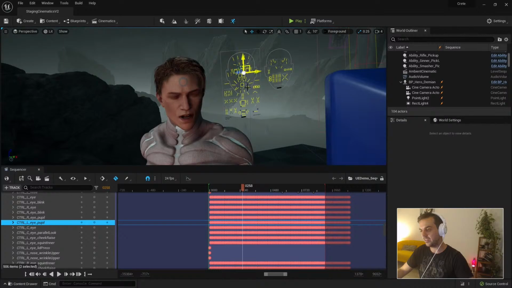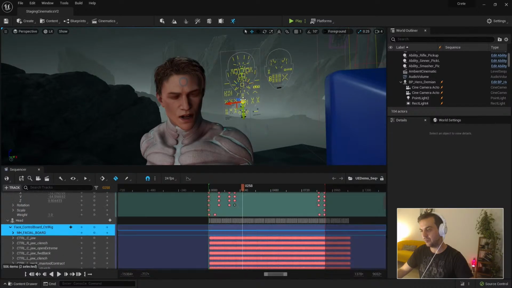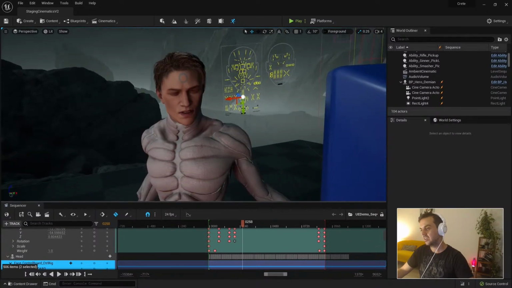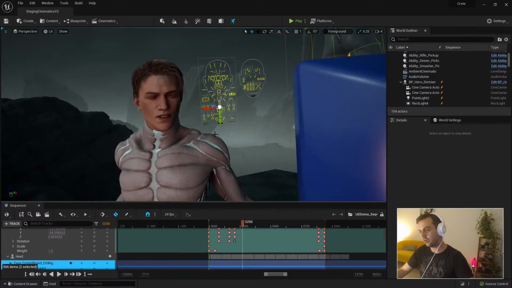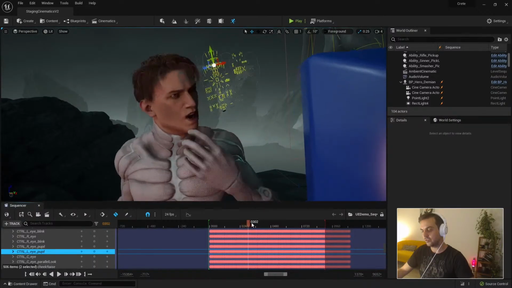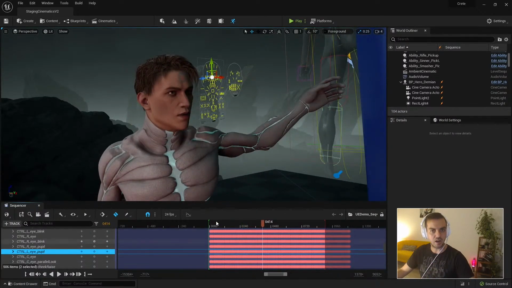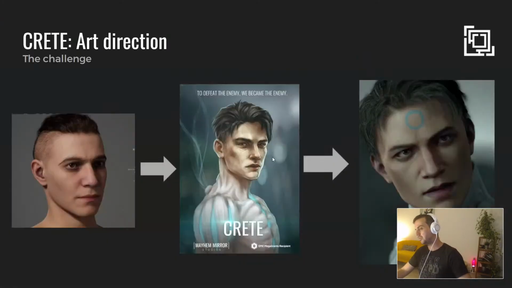So I can have control here of whatever I want to do. If I want to reanimate things, I can start changing frames. I can move the things. So you can do this in an additive layer if you want. You can delete keyframes. So this is more like a second stage where you can have the control with the face rig all working together and trying to bring the best of both. So yeah, that's more or less the workflow we do, both for the geometry and the animation.